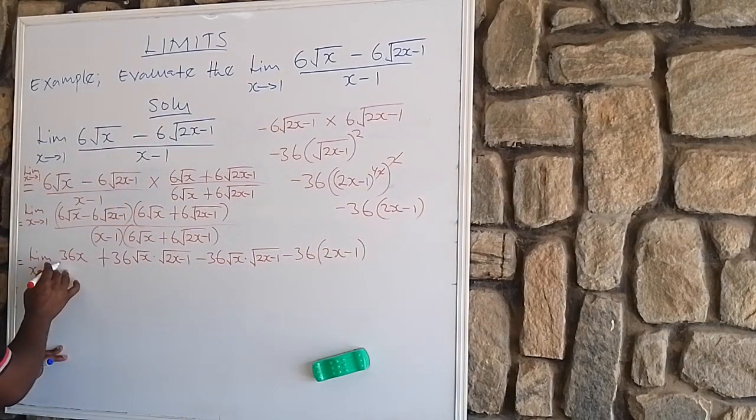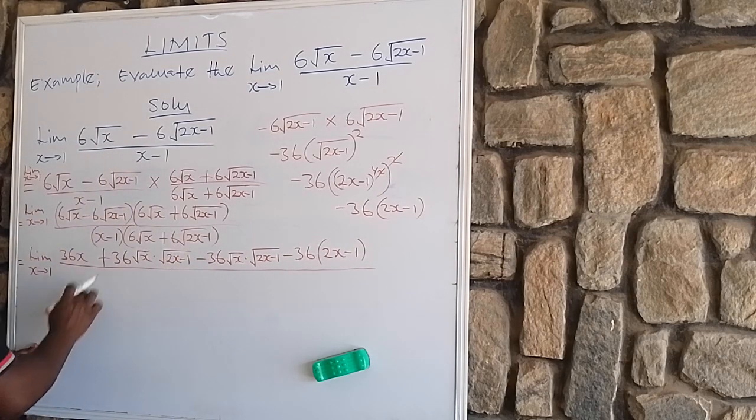Then all over, let us not forget the denominator, x to multiply the whole of this bracket, then minus 1 to multiply all of this bracket. So here will now be x times 6 root x is going to give us 6x root x.